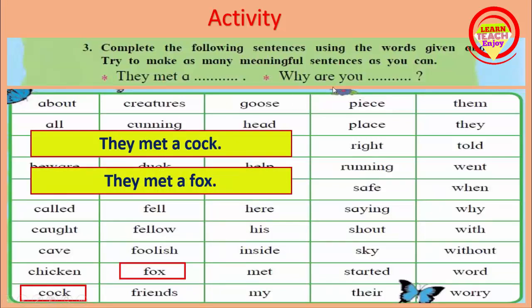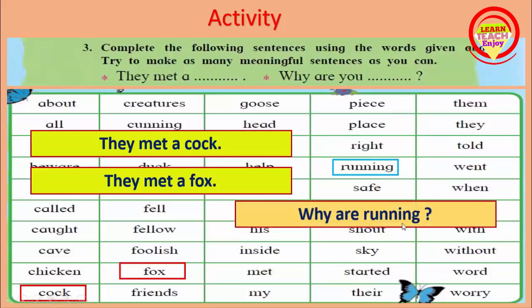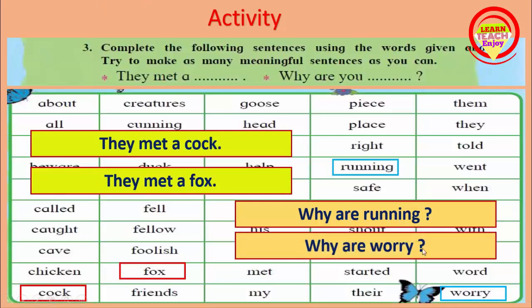The second formula is why are you dash dash question mark. If we choose the word running, the sentence becomes why are you running? This is a question. After that a question mark is here. Next word, we choose worry. If we choose worry, the sentence becomes, why are you worry? Again, the question mark is here. Why are you worry? Means तू कशाला काळजी करतो? Like this, you try to make as many meaningful sentences as you can.